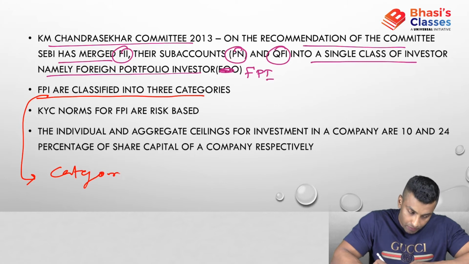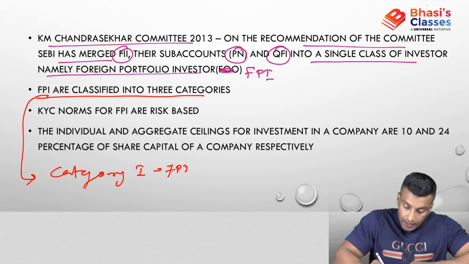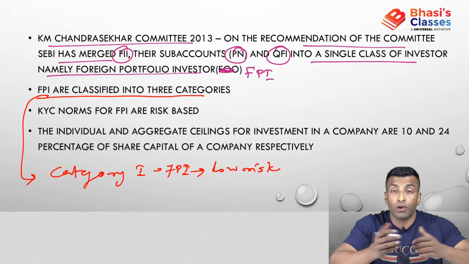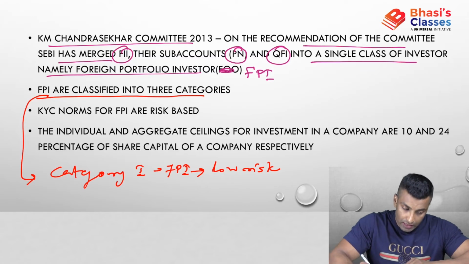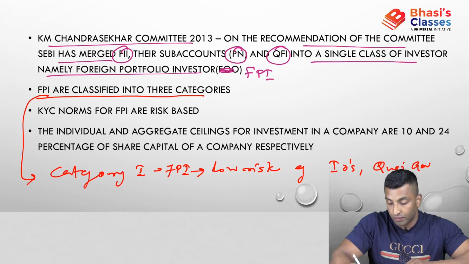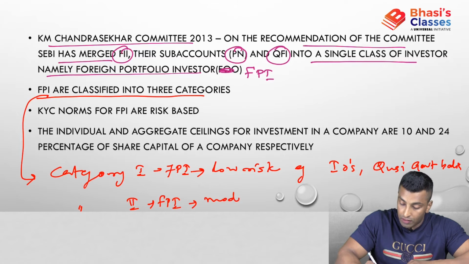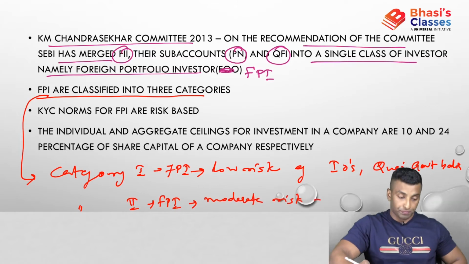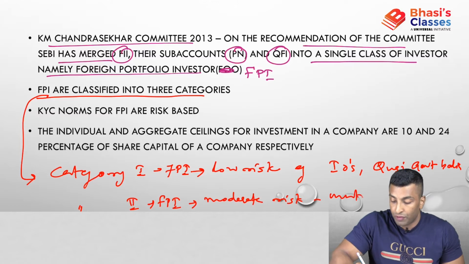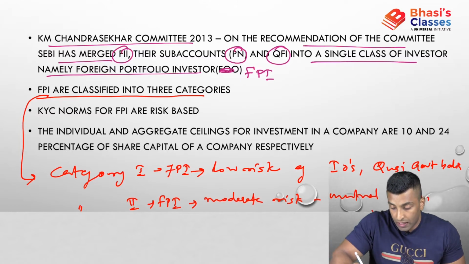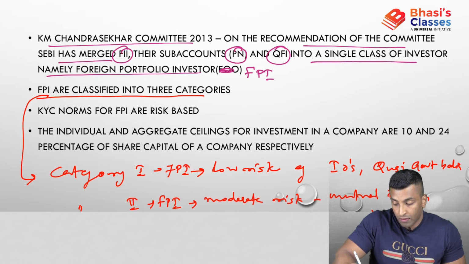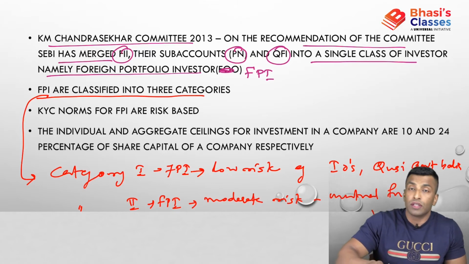Category 1 FPI is actually low risk. It is classified on the basis of risk. Low risk means, for example, international organizations and quasi government bodies. So what about category 2? Category 2 FPI is moderate risk. You can see here mutual funds, insurance companies, etc. So these are category 2.